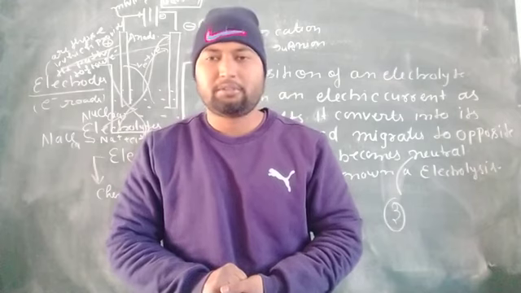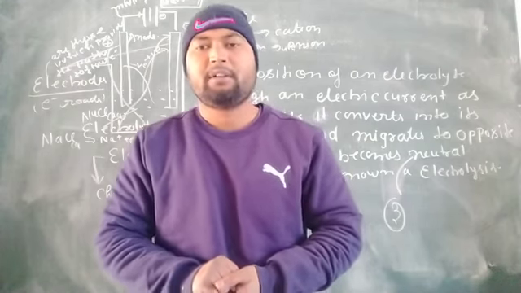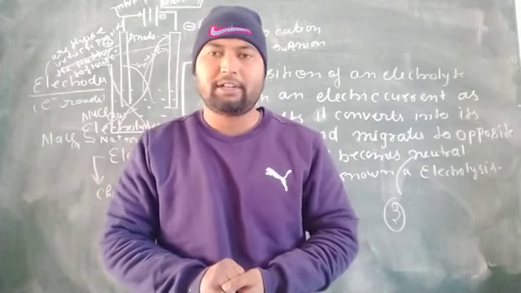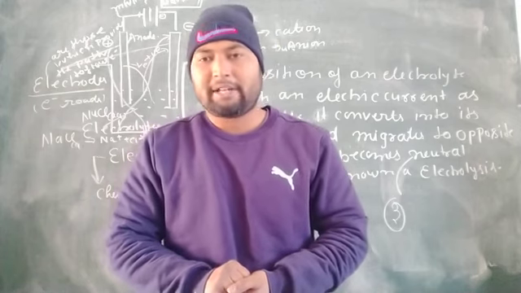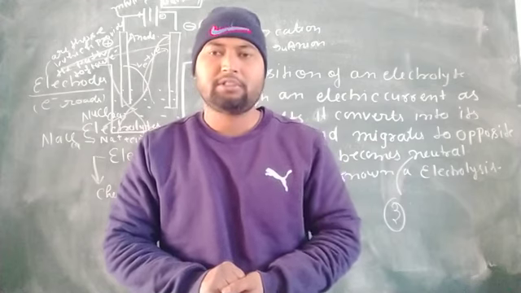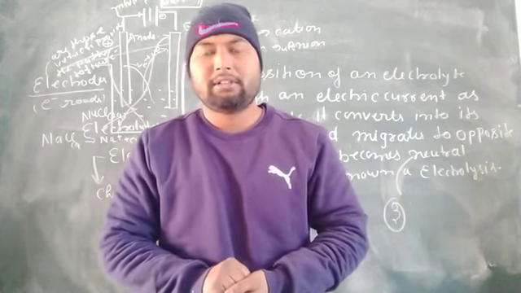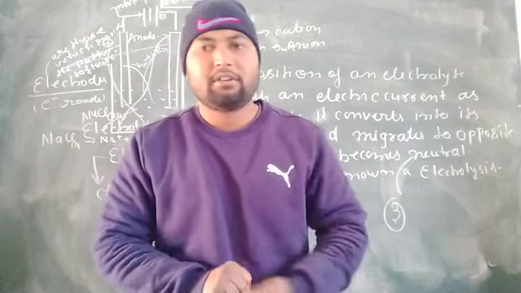Electrochemical cells contain two rods, and those rods are known as electrodes. Electrodes are those which provide a path for electrons to flow, and electrodes are connected to a battery with the help of a metallic wire. The one attached to the positive terminal is known as the anode, and the one attached to the negative terminal is known as the cathode. Okay, so that is all about electrolysis.